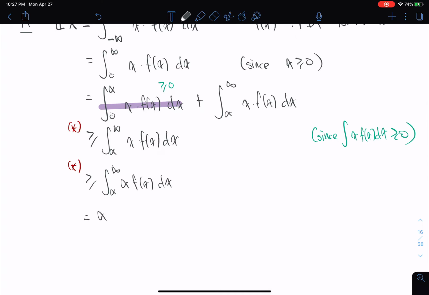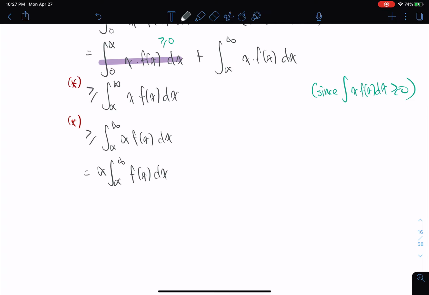Notice that here, you can just take this alpha out because alpha is a constant that's not dependent on x. And then notice that this portion is the CDF going from alpha to infinity. So this represents x is greater or equal to alpha.